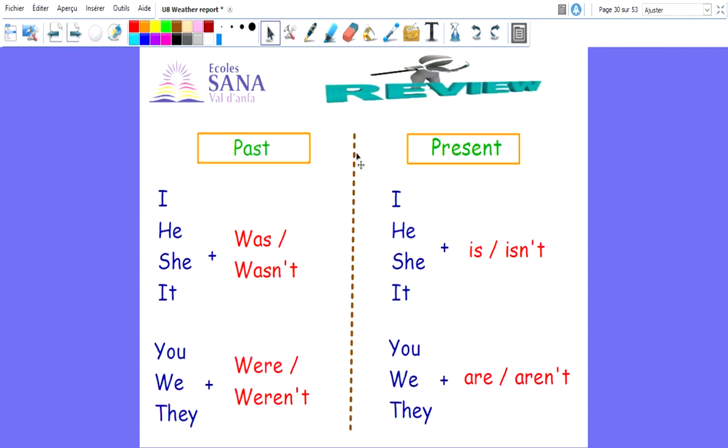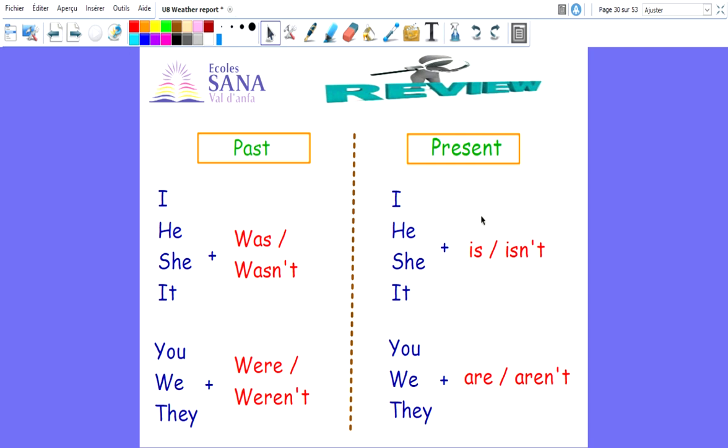In the previous lesson, you learned how we make the past of the verb to be. So here you have the subjects and here you have the verbs. Here you have the past and here you have the present. So for the subjects I, he, she, and it, we use was or wasn't. Was is for the positive form and wasn't is for the negative form. For you, we, and they, we use were. Were for the positive form and weren't for the negative form.